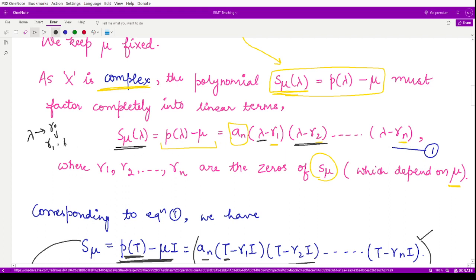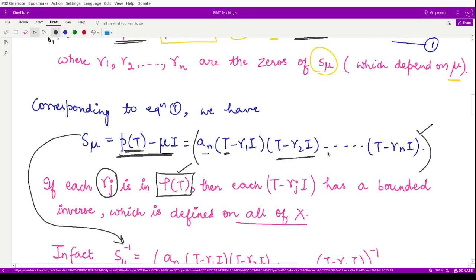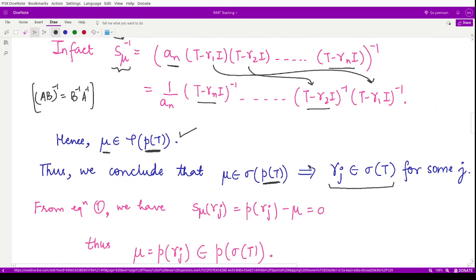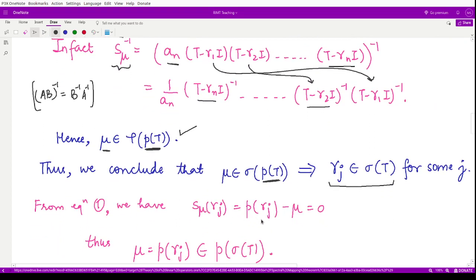And if we substitute gamma 2 here, so that means we will have S mu of gamma 2, that would be P of gamma 2 minus mu, so that would be a_n (gamma 2 minus gamma 1), (gamma 2 minus gamma 2), up to (gamma 2 minus gamma n). So therefore we here have again 0. So if we substitute gamma j for j varying from 1 to n, we see that every time we obtain a 0 because a linear factor is present here. So therefore we say that S mu of gamma j, which is defined by P of gamma j minus mu,